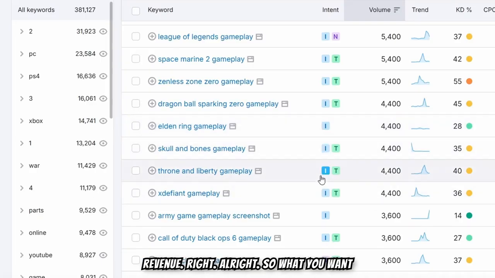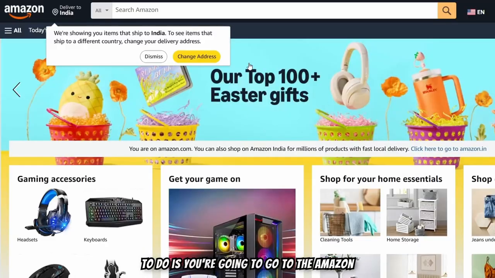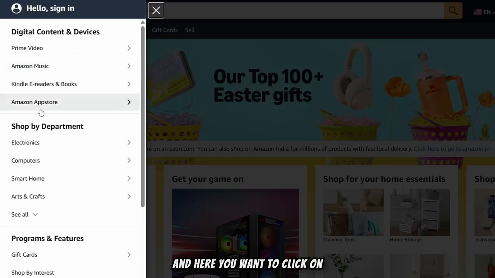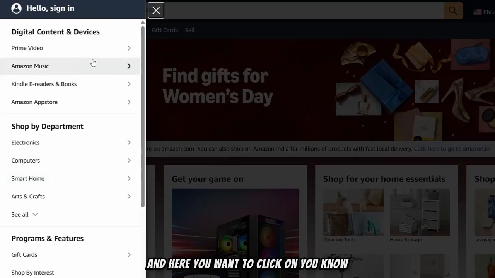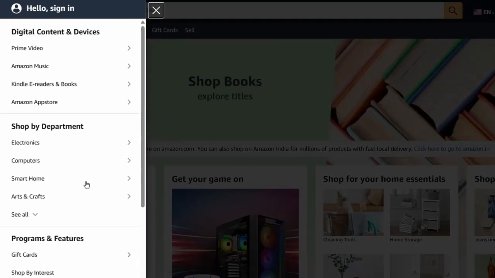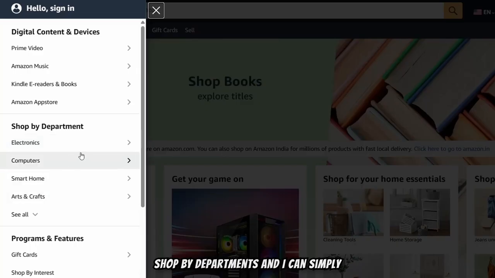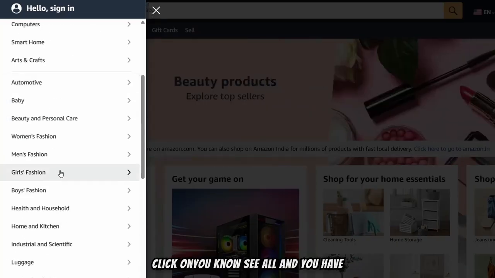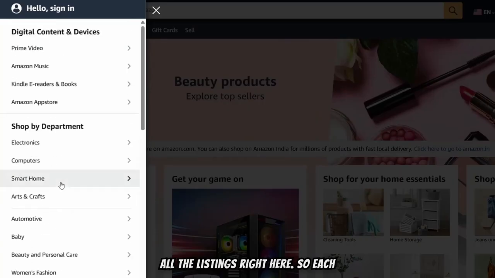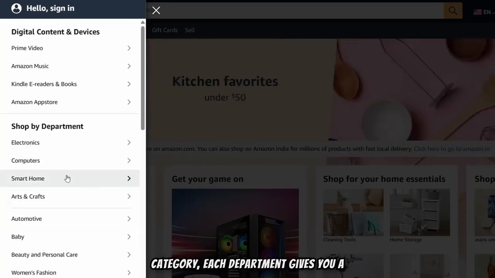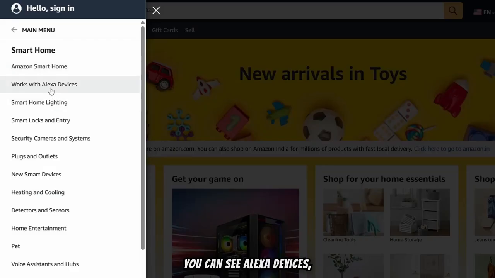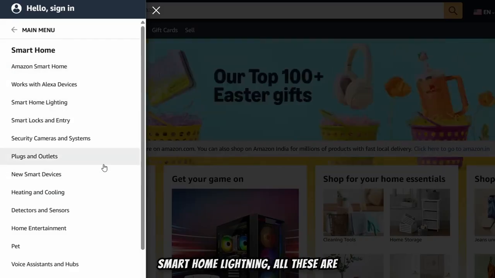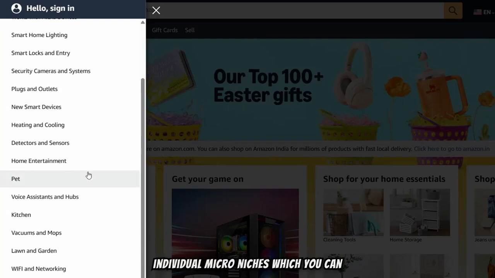So these are all keywords which you can experiment on and bring into a blog post and generate ad revenue, right? All right, so what you want to do is go to Amazon, and here you want to click on all categories. If I go to shop by departments, I can simply click on see all, and you have all the listings right here. Each category, each department gives you individual micro blogging niches. So if I go to smart home, you can see Alexa devices, smart home lighting, all these are individual micro niches which you can create.